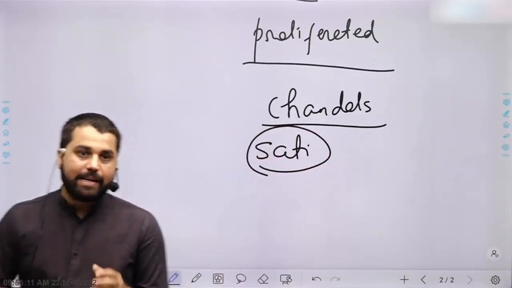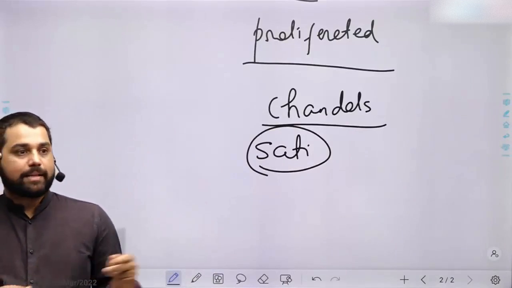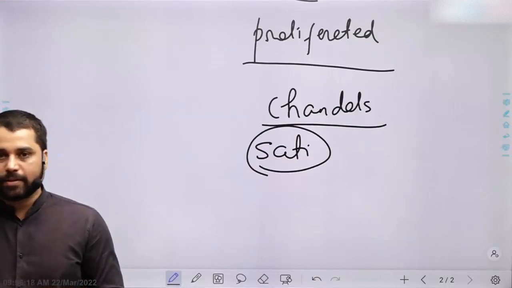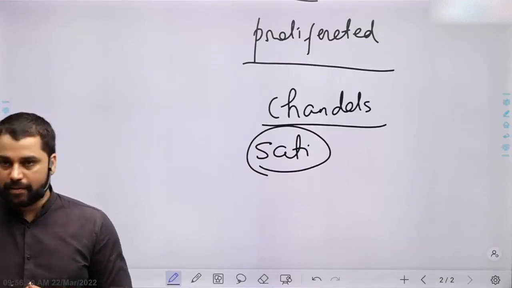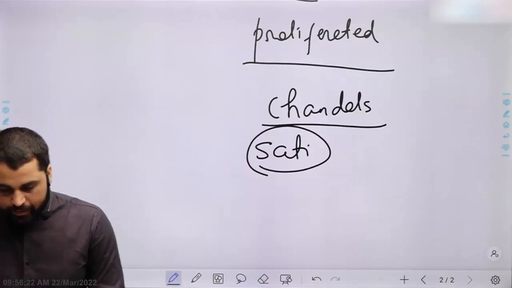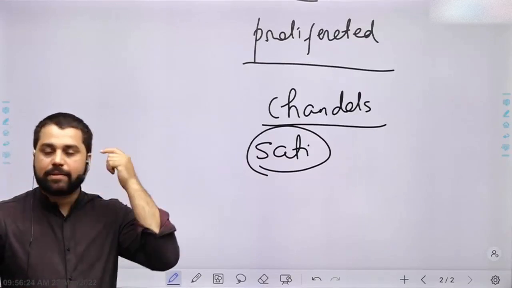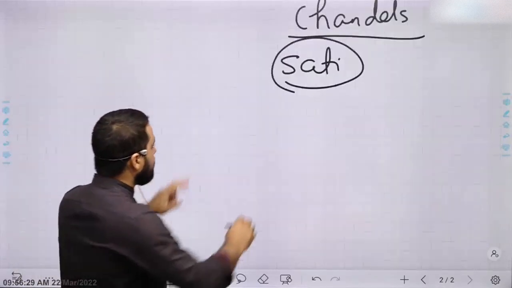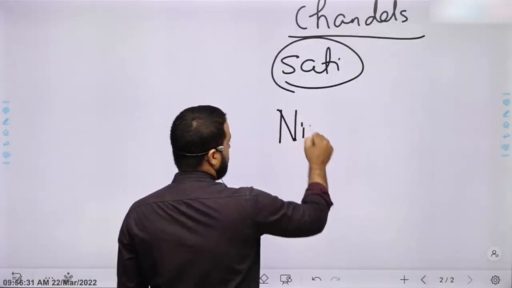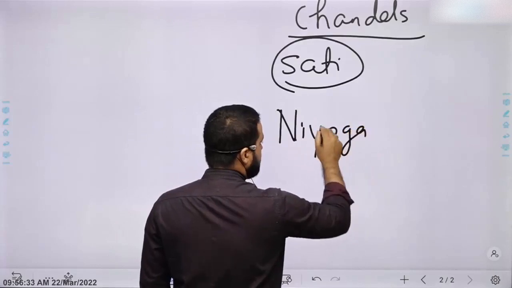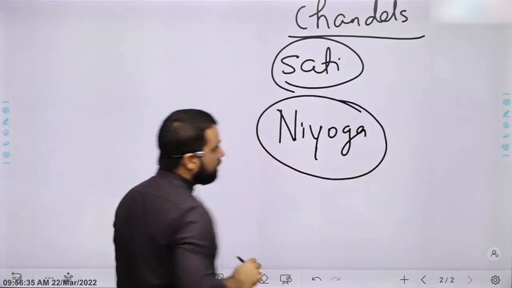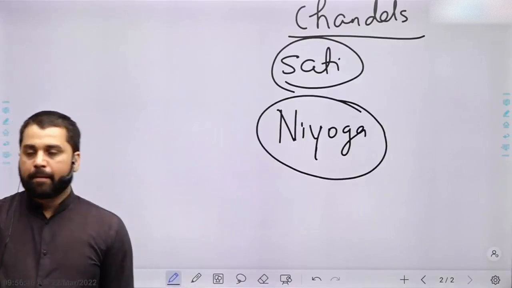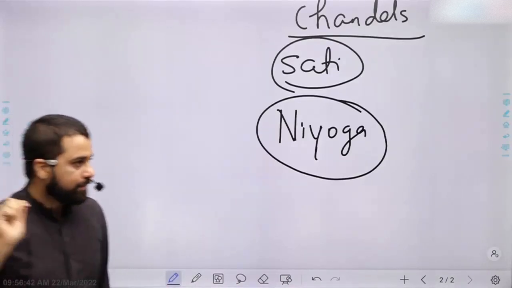But this idea of woman at the service of men became stronger and stronger in the society, and it continued for the next few hundred years. Another very interesting thing is this concept called niyog. The idea of niyog is that if a person dies, then the younger brother can marry the widow. That is the idea of niyog.